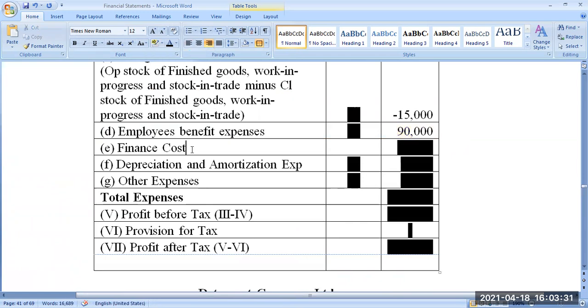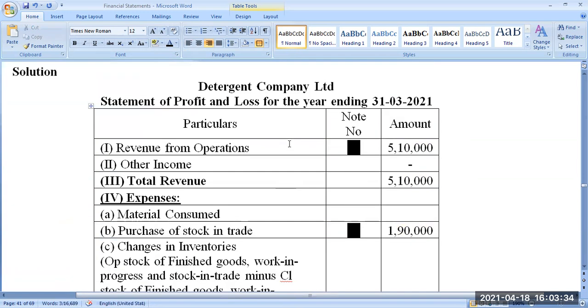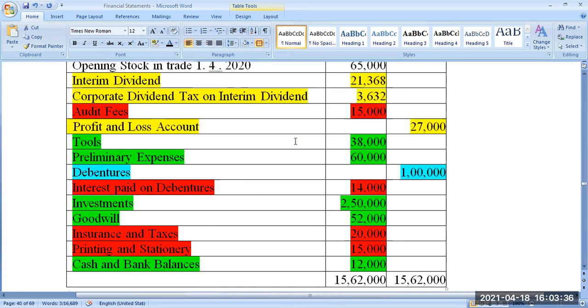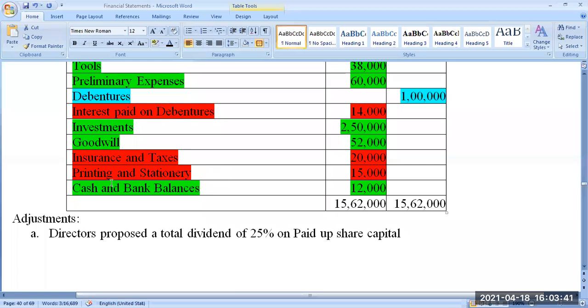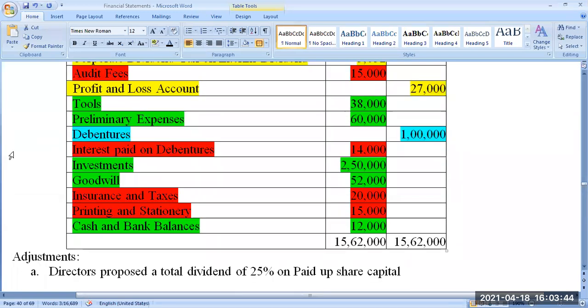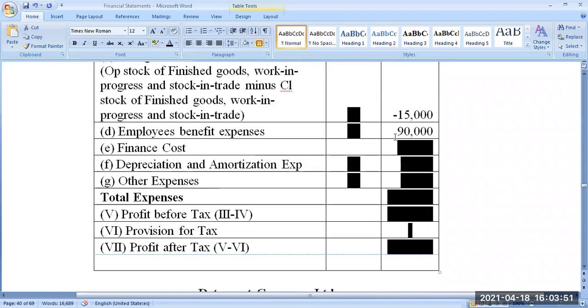90,000. Next is finance cost. Look at the trial balance. Anything relevant to payment of finance cost? Look at this. Interest paid on debenture is there, 14,000 rupees. So that comes under here. Interest paid, finance cost. If there are any more interest items, you add that and bring the total interest here. Only one item, so no need of a note number; I directly write it.